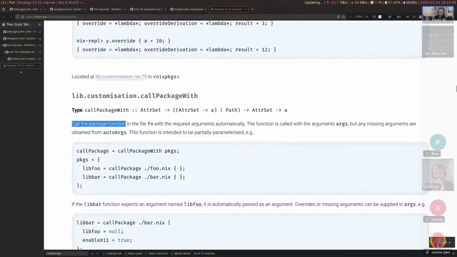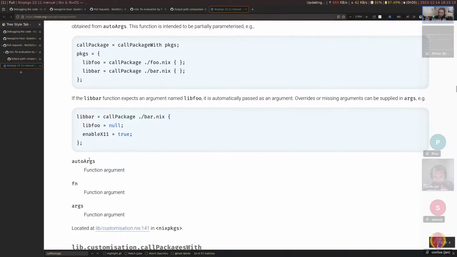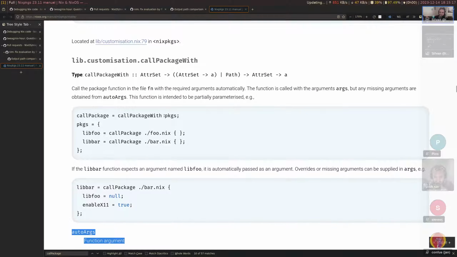So: call the package function with the required arguments automatically. The function is called with arguments args, but any missing arguments are obtained from auto args. So now we can see that, oh, here, auto args is the first argument. In this case, it's packages, and that's also what Nix packages uses.